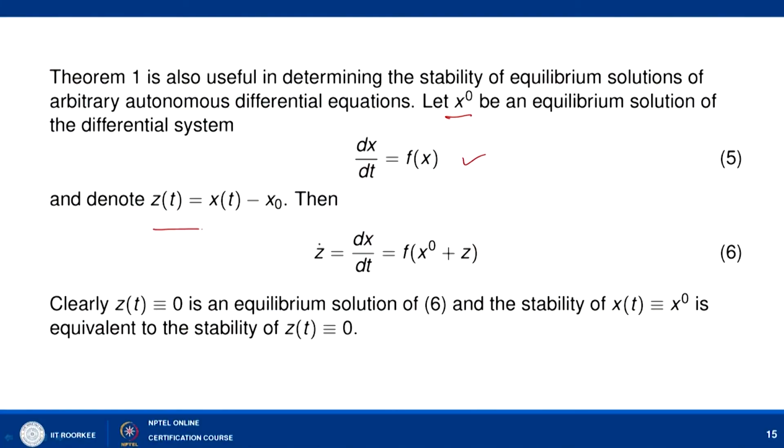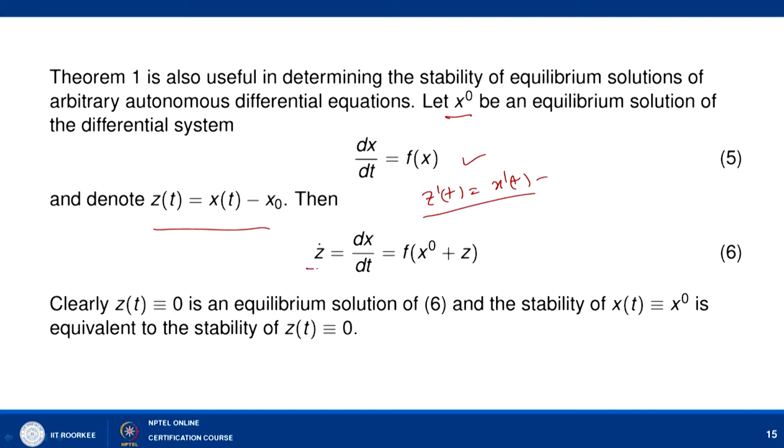If it is 0, we have the result, we can get it. But if x naught is non-zero, let us see how we can utilize our theorem 1 to discuss the stability of equilibrium solution here. So, now we simply shift our origin and we simply write z(t) as x(t) minus x naught here. So, using this, now I can write z dash t is equal to x dash t minus, since x naught is an equilibrium solution, x naught dash is simply 0. So, z dash t equal to x dash t.